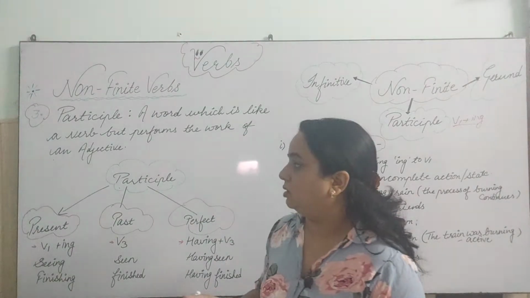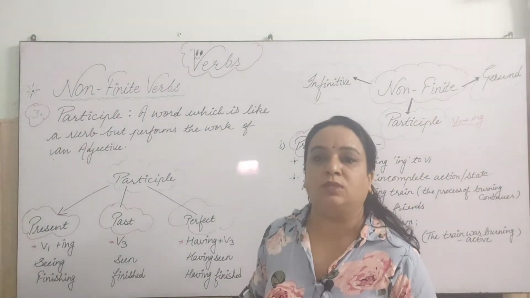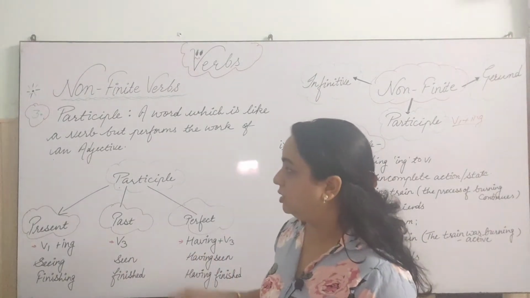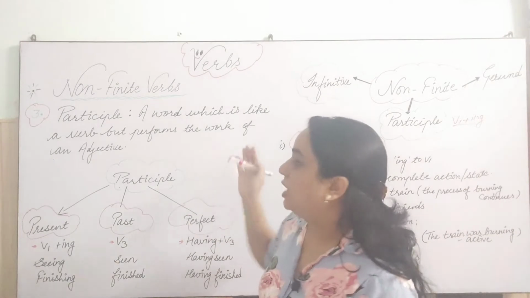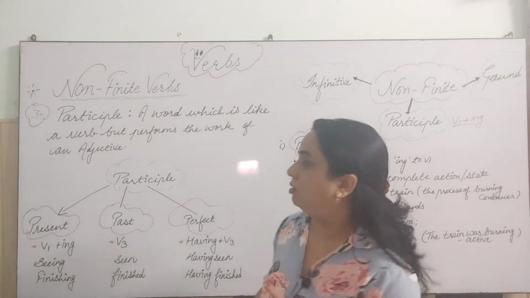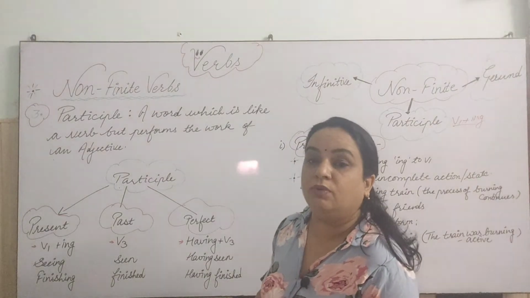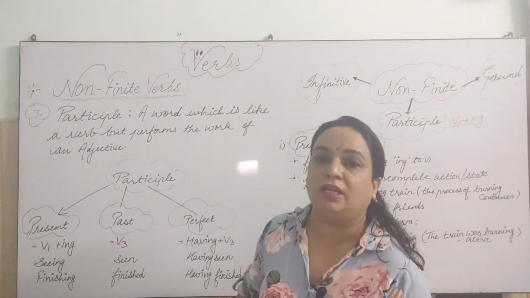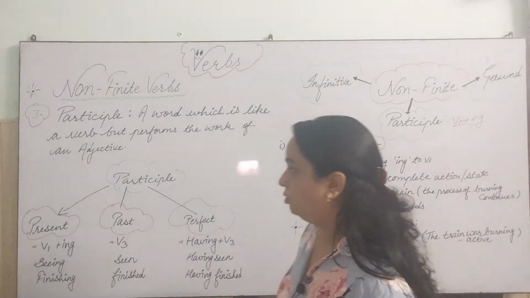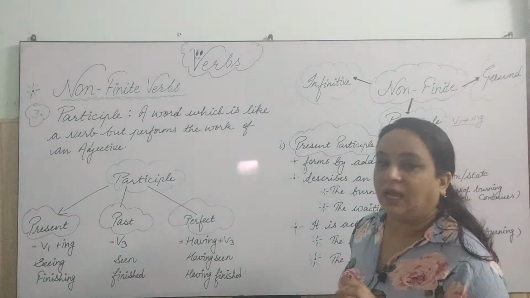In some sentences it comes after helping verbs also, like is, seem, look. An adjective is a word which tells the quality of the noun or the pronoun. So we have to see that.